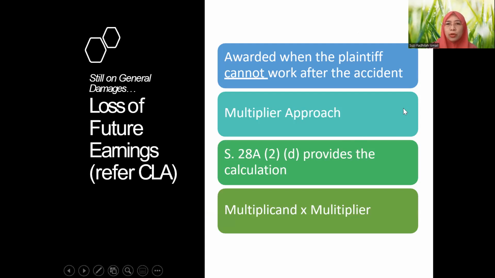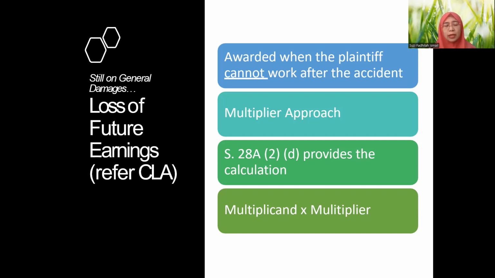All right. So first we want to get to know what is meant by LOFE, loss of future earning. Actually, it is covered under the Civil Law Act. I'm going to show it to you after this. So basically the rule is that LOFE is awarded when the plaintiff cannot work at all after the accident. That is the basis of the award that you must remember. If the plaintiff can still work, then it will be different. It won't fall under loss of future earning because there is still earning in the future.